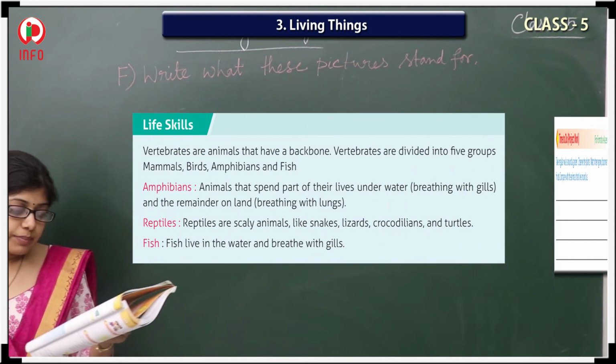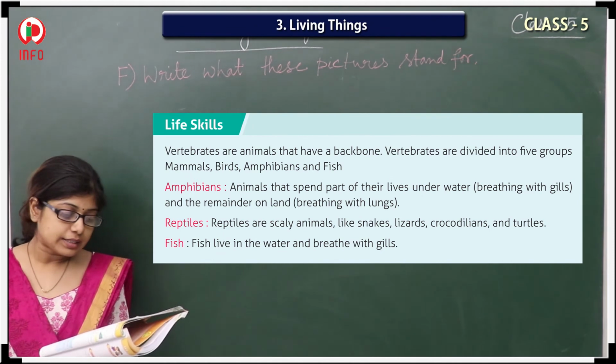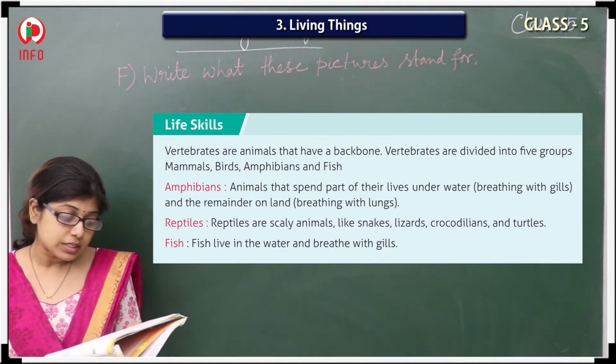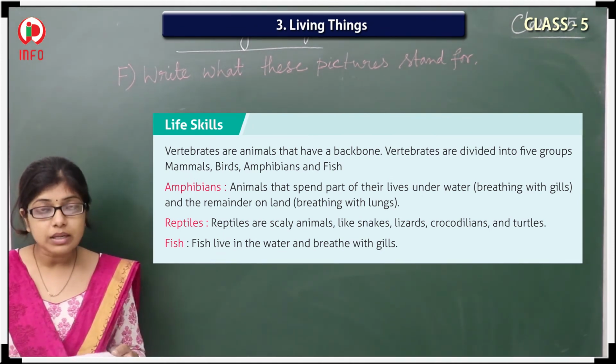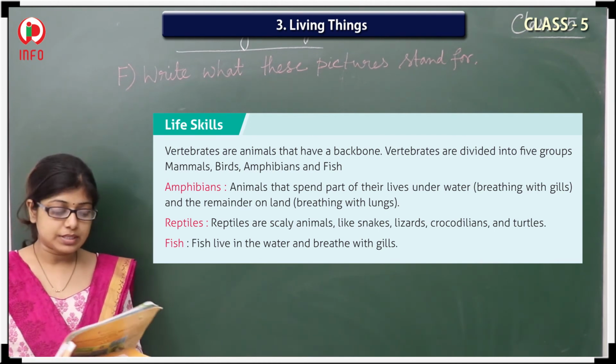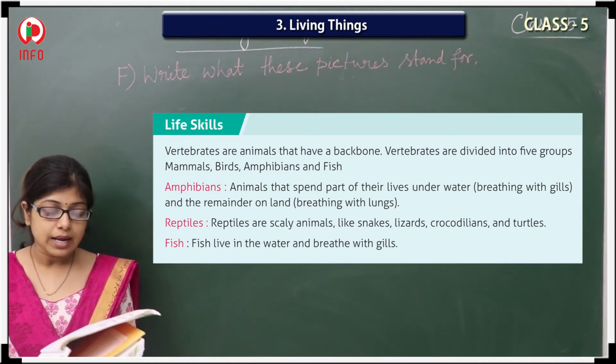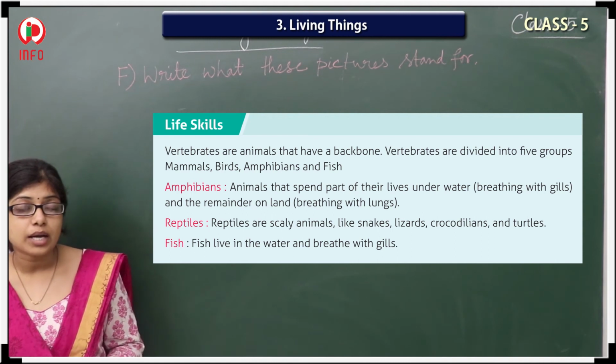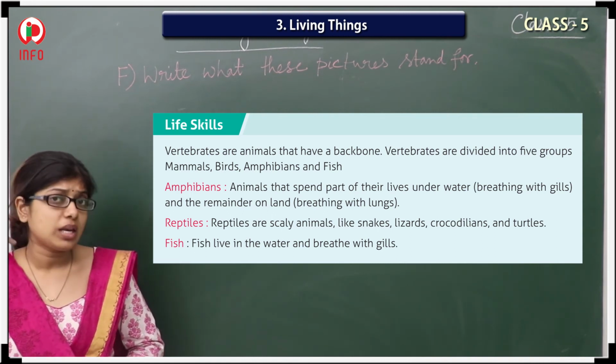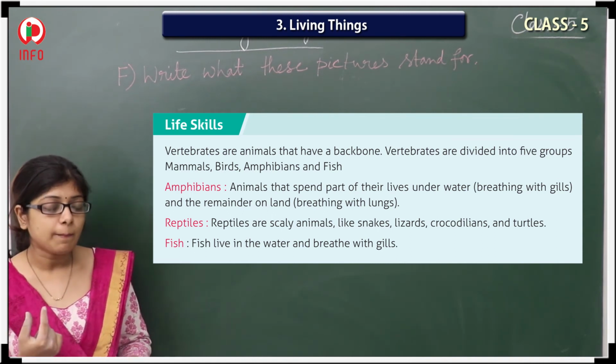And on the life scale, the vertebrates are animals that have a backbone. With human beings, we have the backbone, is it?